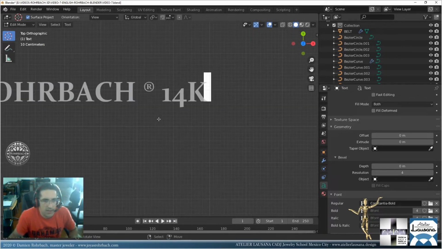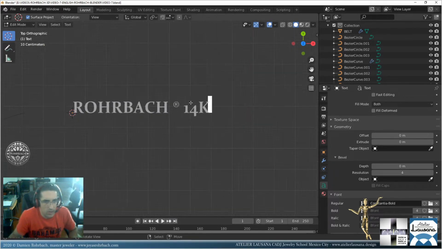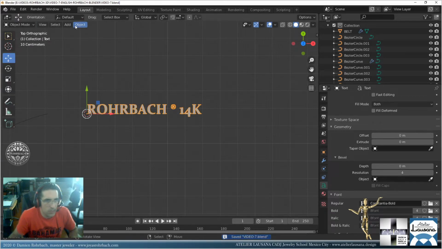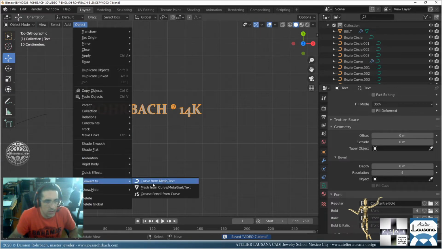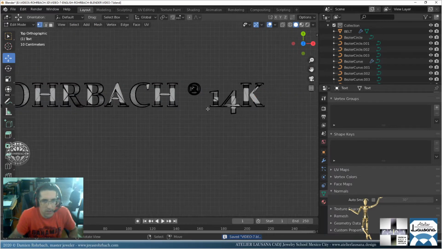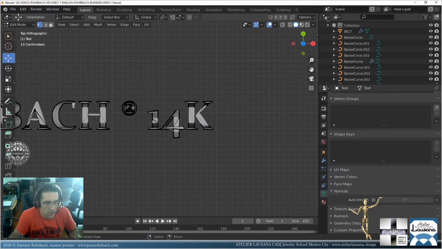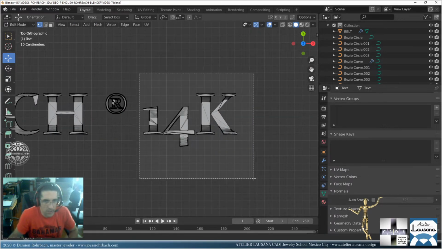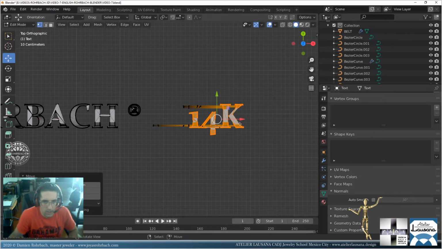Okay, we have that. There's some details I don't like there. Let's go out of that. But what we can do there is convert to mesh already. Let's come here now. So that's the mesh. What I don't like, I want to move that a bit to the right. Oh, sorry.